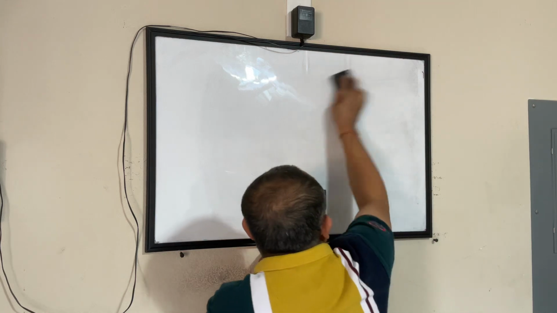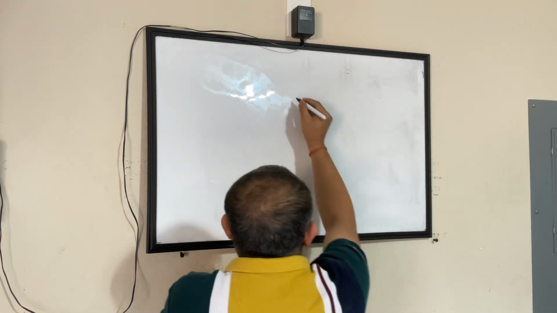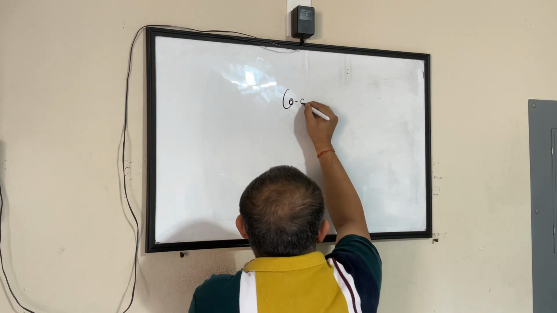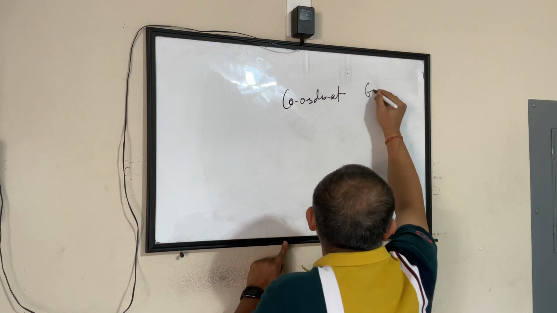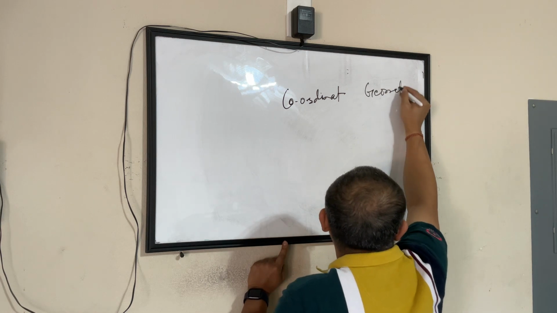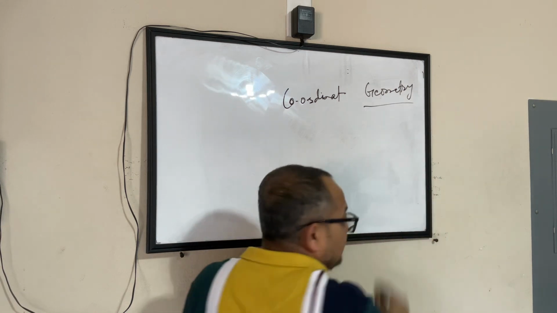So there are two things. This chapter or this topic is predominantly called coordinate geometry. So it has two words in it, right? Coordinate is one word and geometry is another word. We all know geometry, right?